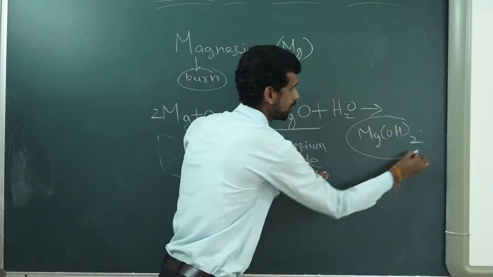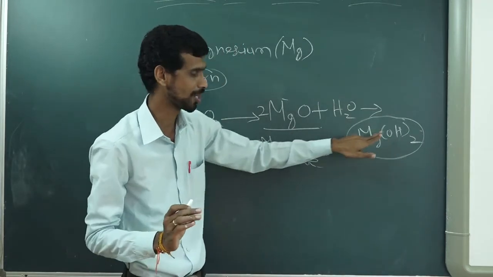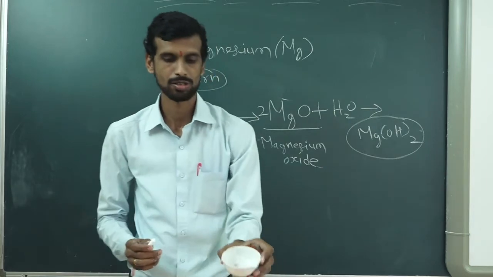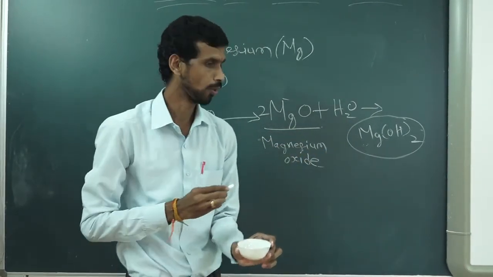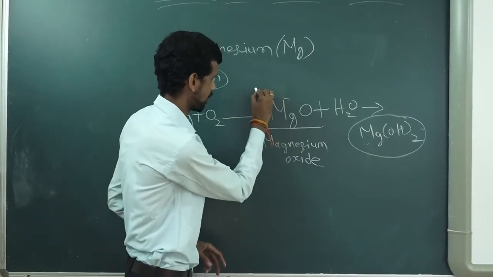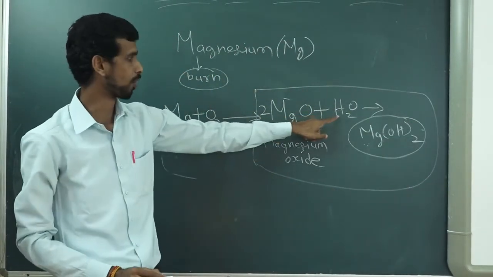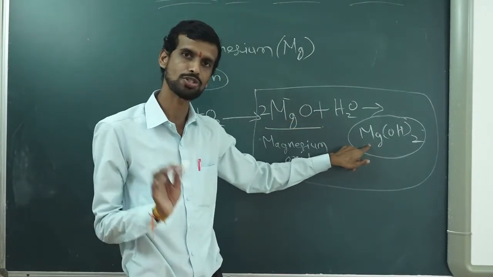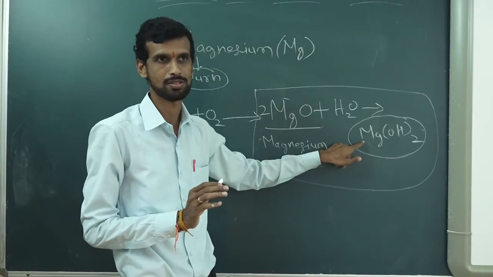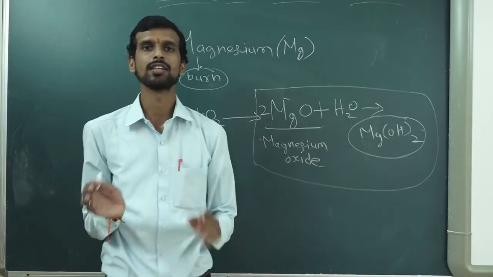This magnesium hydroxide, OH means hydroxide. What is there in this vessel? Magnesium hydroxide. So which change is this? When you add water into magnesium oxide, magnesium hydroxide is produced, a new substance. Is it a new substance or not? It is a new substance. Correct. So a new substance is produced, which means it is a chemical change.